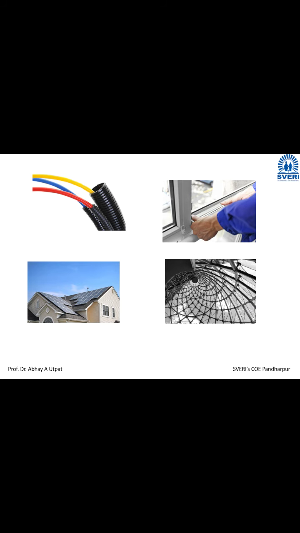These are some frames and structures made up of plastic. See this simple photo I have taken, pipe joints, which makes it easy.